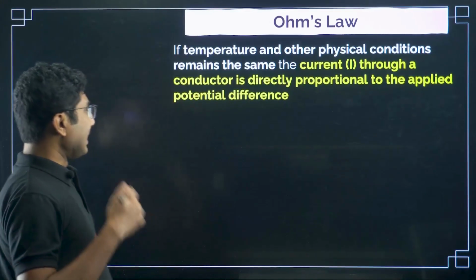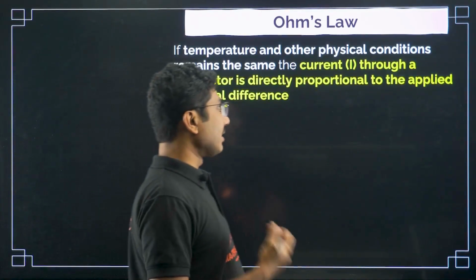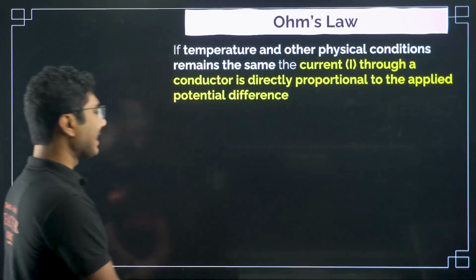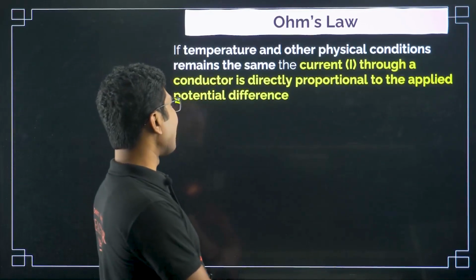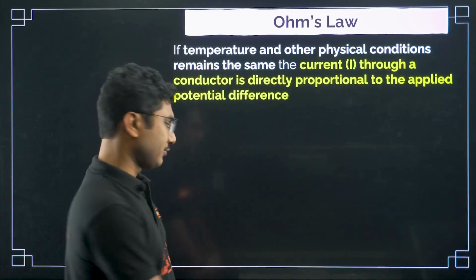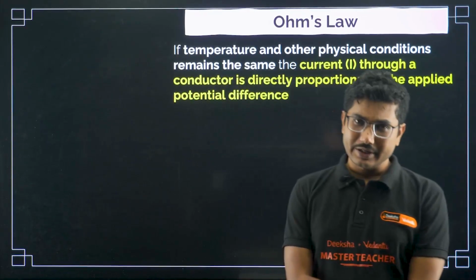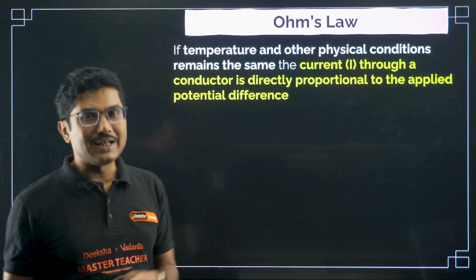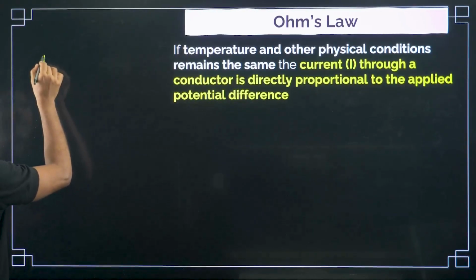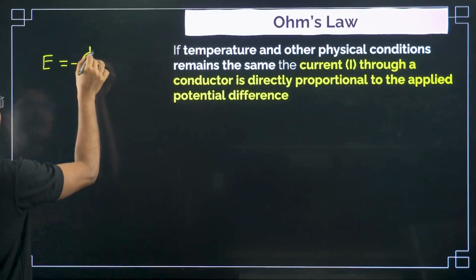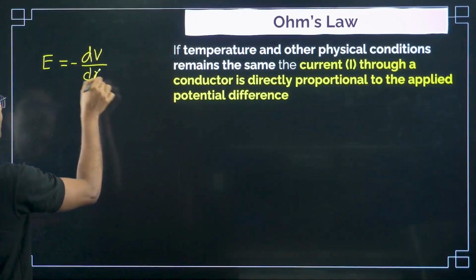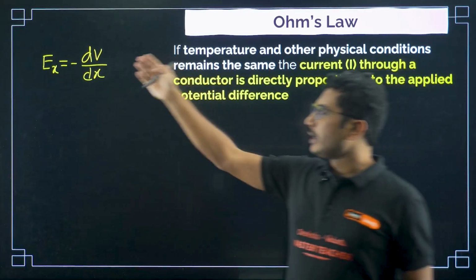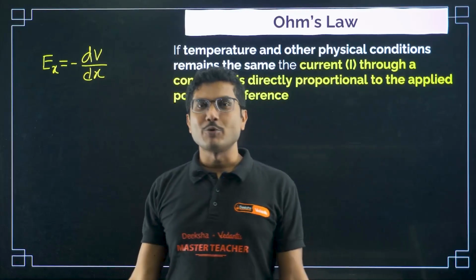If temperature and other physical conditions remain the same, the current I through a conductor is directly proportional to the applied potential difference. So we were talking about electric field, now we are talking about potential. We know that electric potential difference and electric field are related, right? If you remember, electric field is nothing but minus dV by dx, in one direction. What is dV? dV is nothing but potential difference.